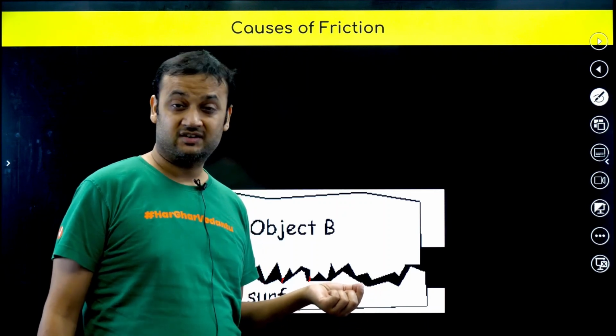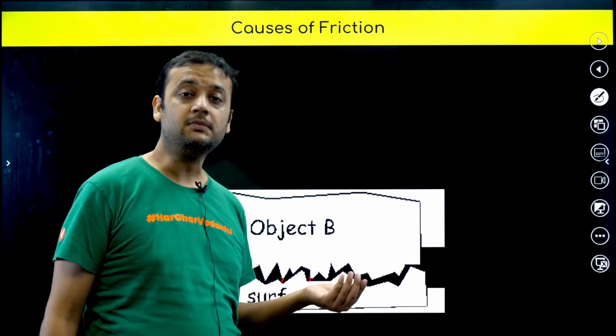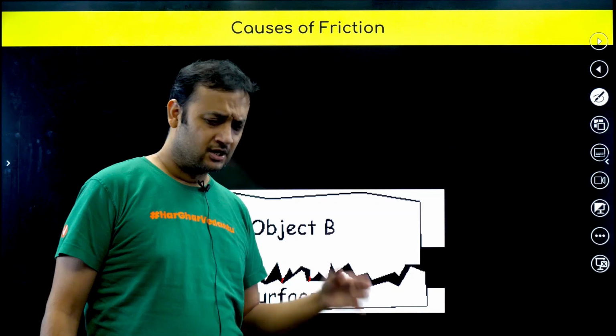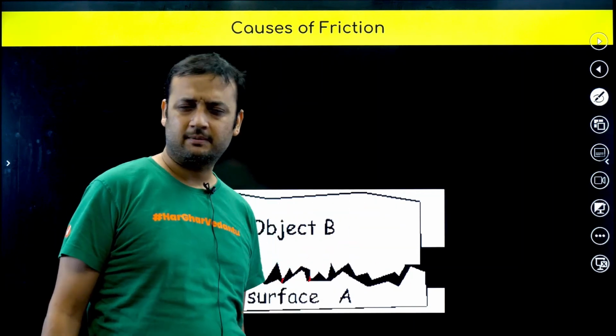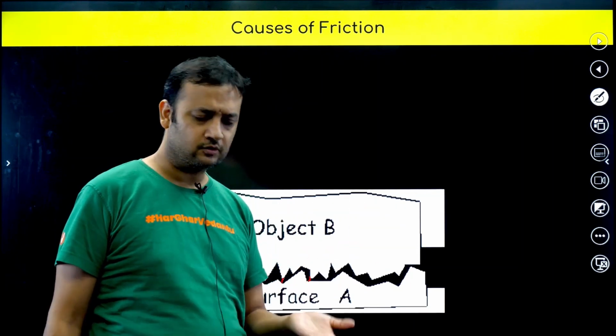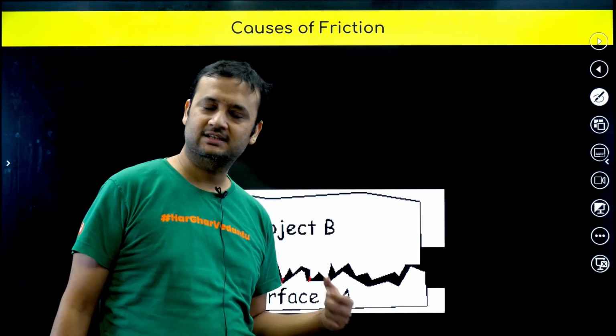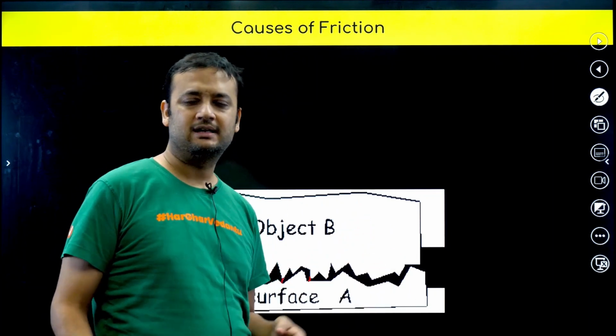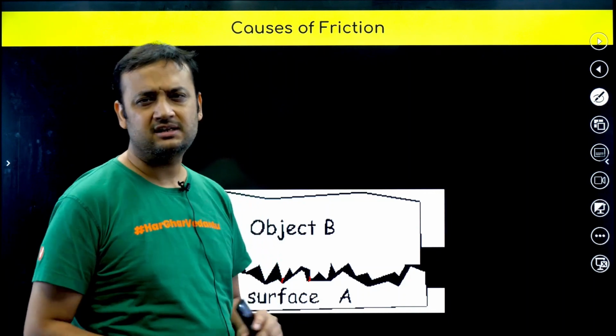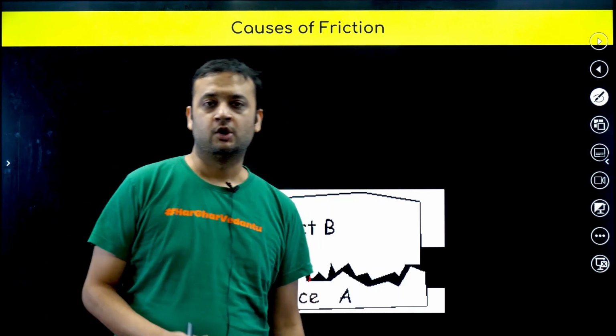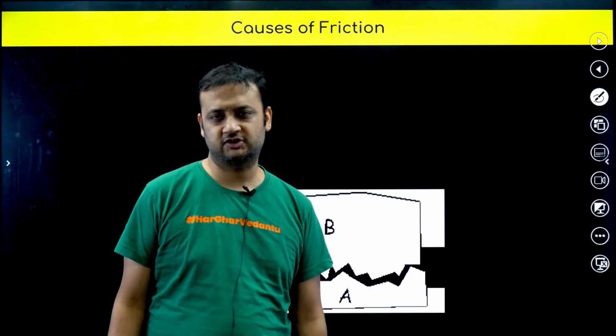So that is why static friction is stronger, okay. But if the object B starts slipping, then bond formation does not happen properly. So in that case we can say that friction is not very high in comparison to static friction. So mu K becomes less than mu S. So this is the reason. I hope you have understood, okay. So this was the cause of friction.